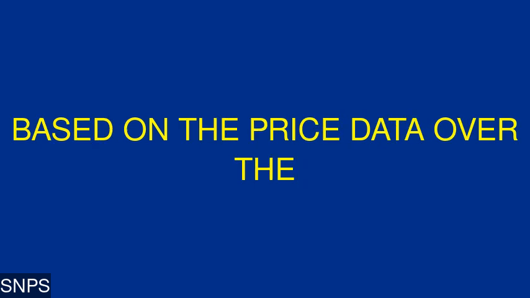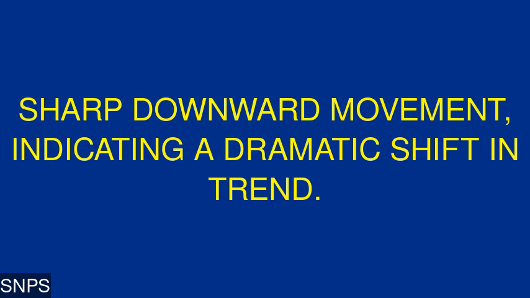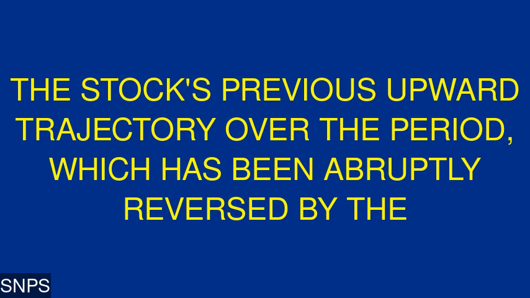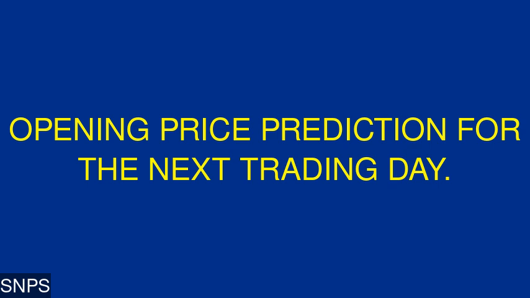Linear regression. Based on the price data over the past 3 months, the linear regression trend line shows an upward slope until the very recent sharp downward movement, indicating a dramatic shift in trend. The regression analysis highlights the stock's previous upward trajectory over the period, which has been abruptly reversed by the recent price decline.